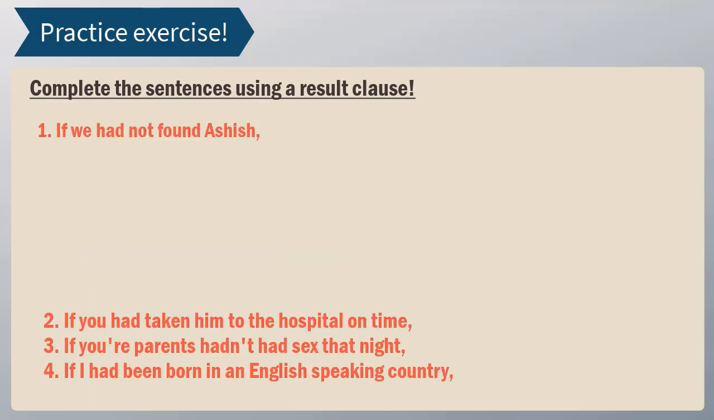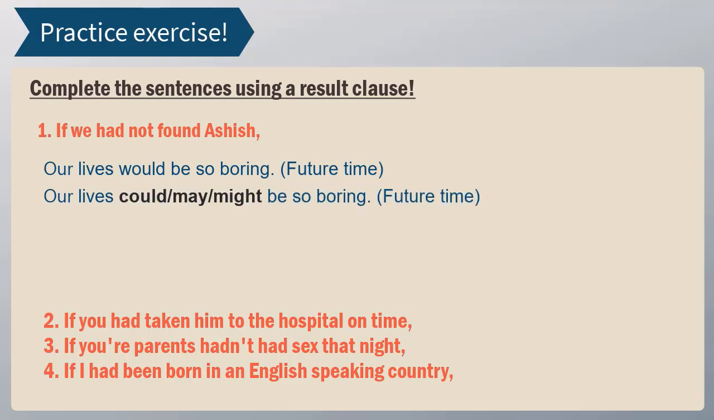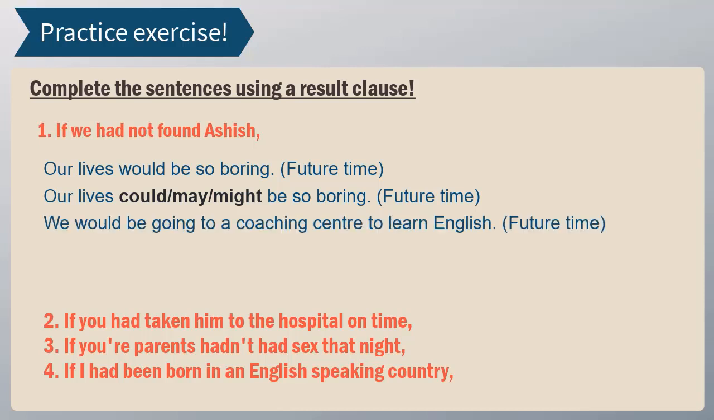Example number one, if we had not found Ashish, how would it affect your present or future? Let's figure it out. So we can say if we hadn't found Ashish, our lives would be so boring. You can use some modal auxiliary verbs too to show different possibilities of the outcome. Our lives could be so boring. Our lives may or might be so boring. Okay, that's one way to say that. Can we change it? Yes, we can. Let's take a new result. If we hadn't found Ashish, we would be going to a coaching center to learn English. That's not going to happen now because I'm there. If you hadn't done this, you would be doing this in the future.